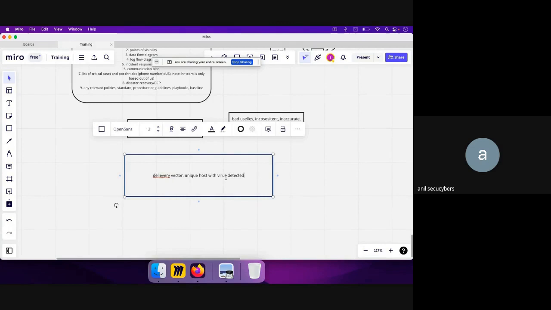This metric indicates the effectiveness of prevention mechanisms and can help identify the cause of infection, leading to improved control. These are the insights that leadership can get by seeing the metrics related to unique hosts with virus detected.